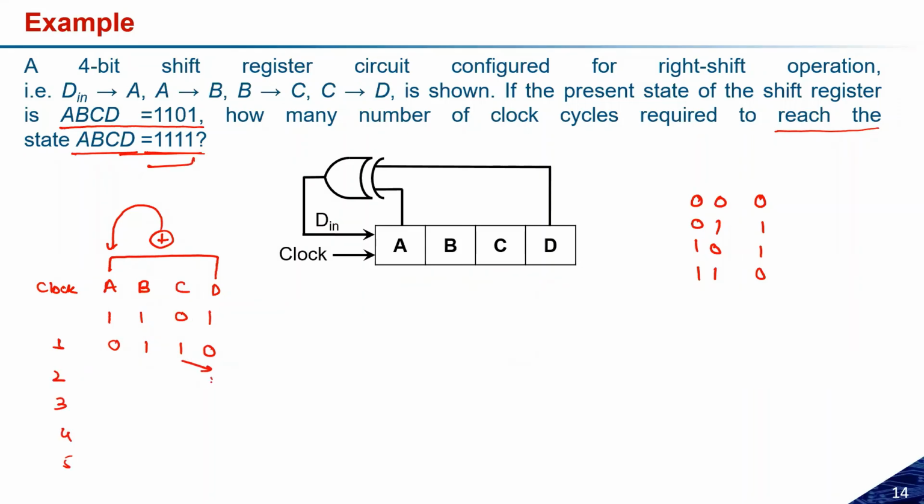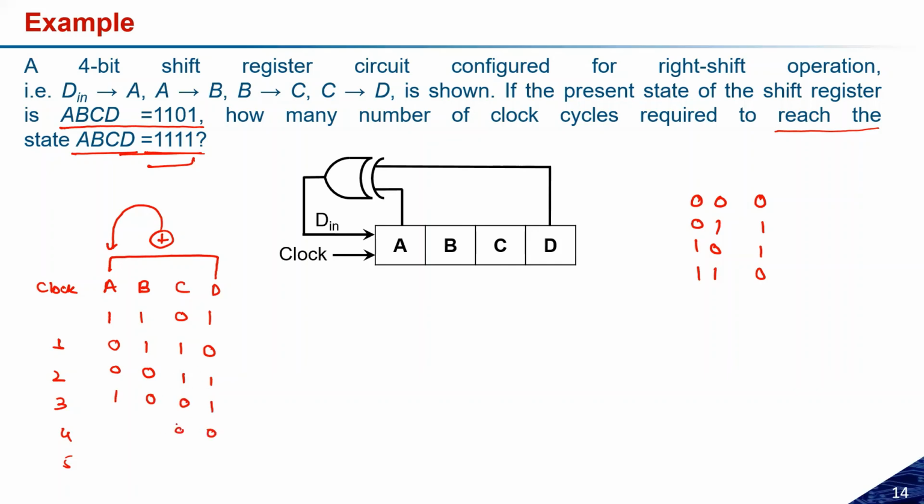This will be here 1 1 0, and I have to XOR 0 and 0, so that will give you 0. And it will be like 1 0 0, and 0 and 1 1.